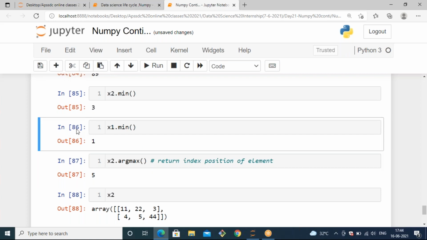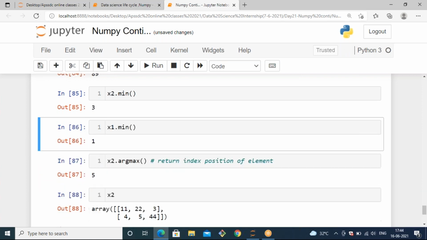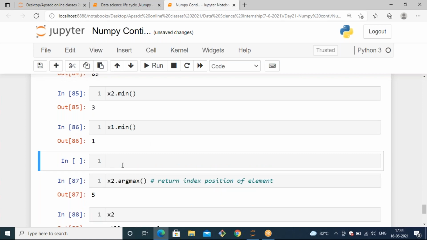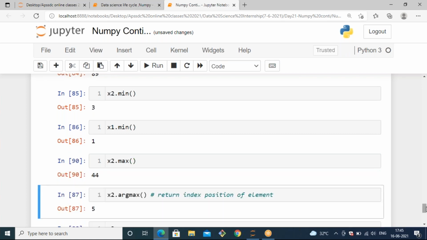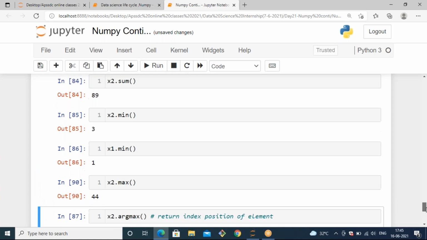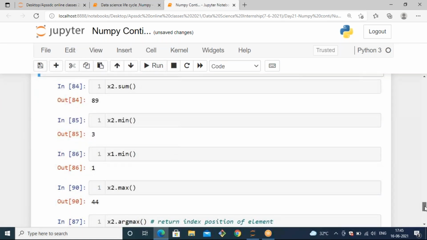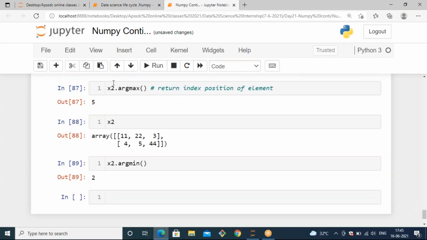Before that, I'm going to insert one new cell. To find the maximum value, you can use x2 dot max, right? It will give you the maximum value. When you calculate the maximum value index, it is at index 5. If you see, the index position of this 44 is 5: 0, 1, 2, 3, 4, 5. So whenever you want to access the index position of the maximum value, you can use argmax.